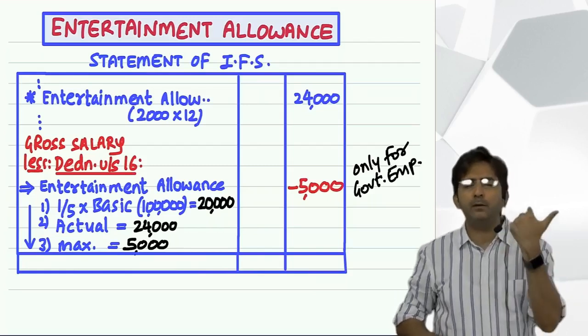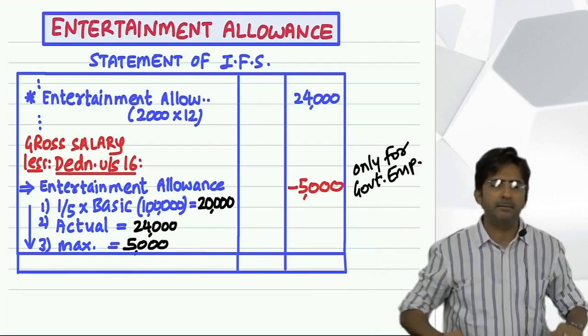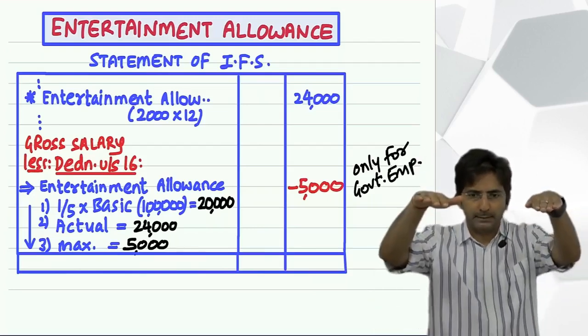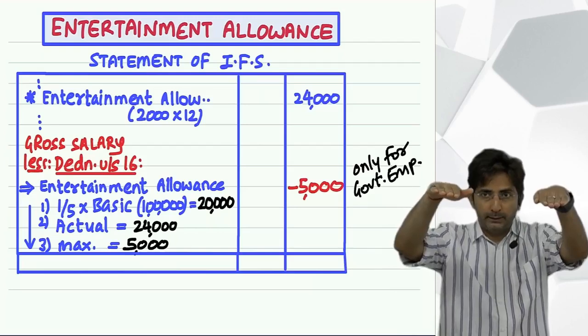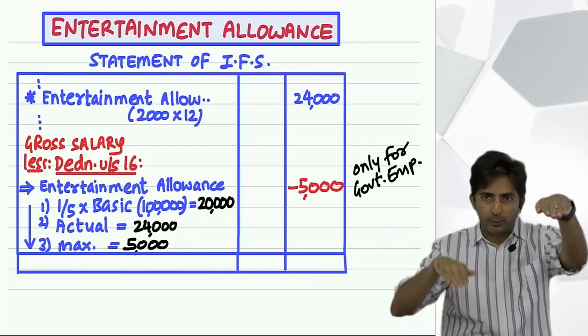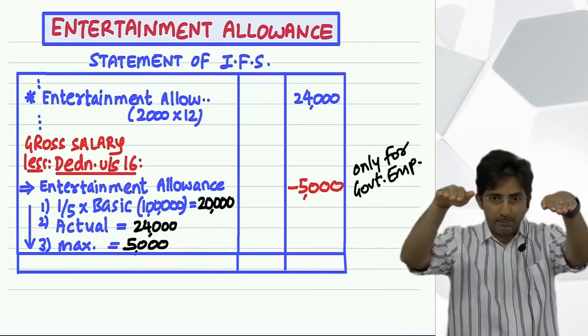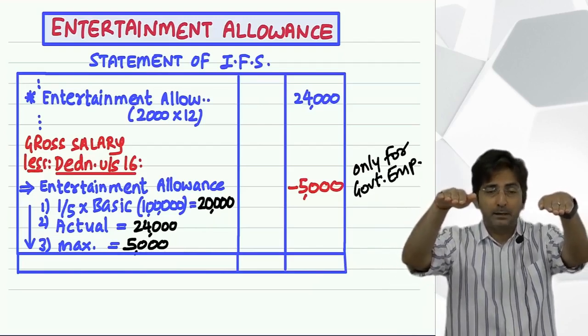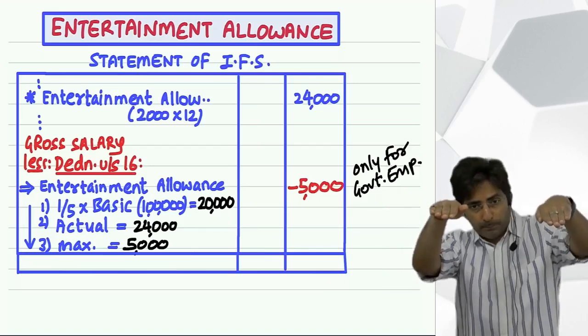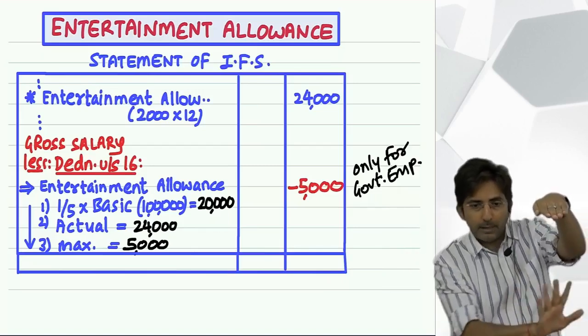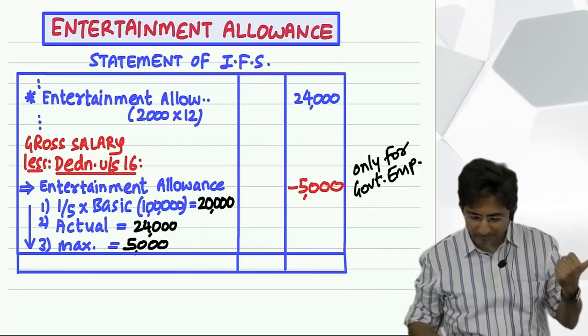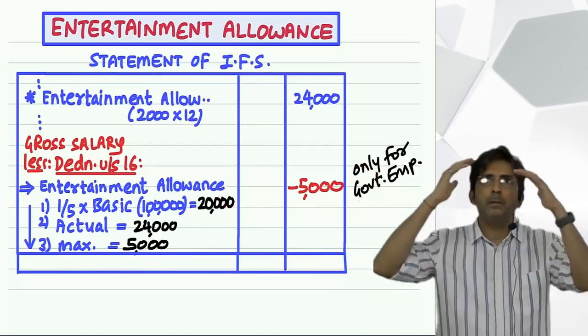So tell me finally, what will you do in the exam? See, best to remember like this. If government employee, it will come up also, down also, up also, down also, up also, down also. Remember my scene. If he is a non-government employee, only up. Nothing will come down. Down means here. So remember like a scene.